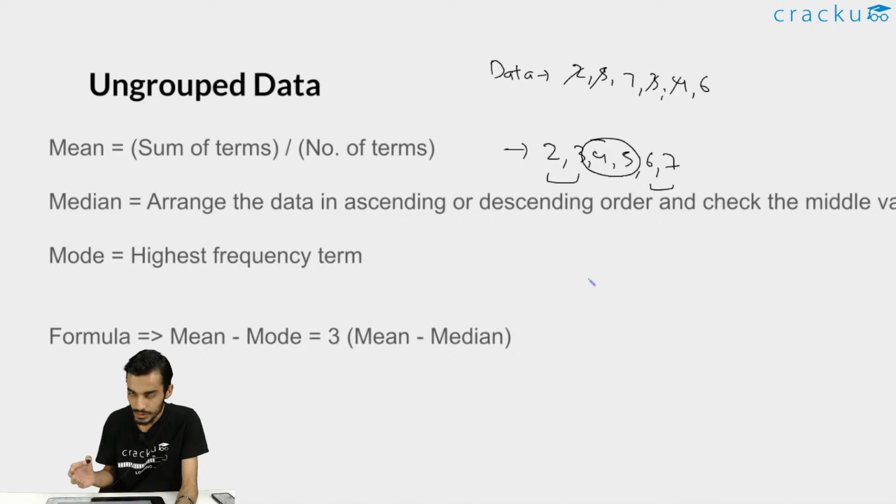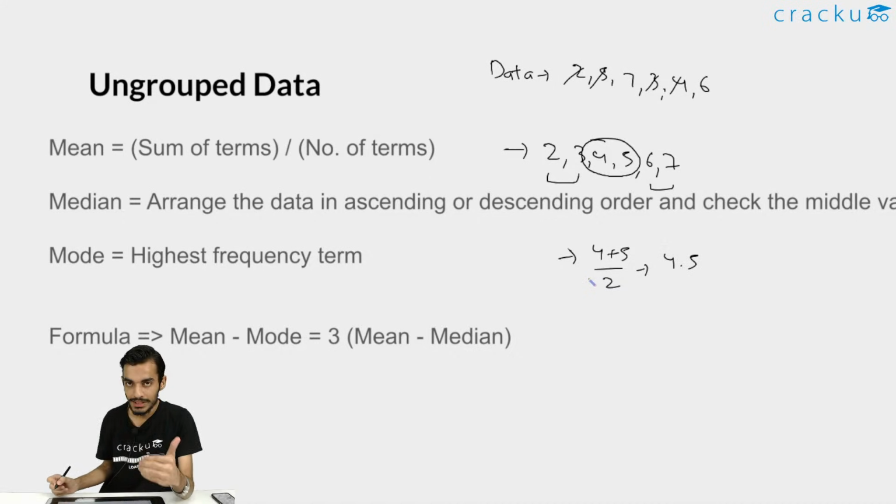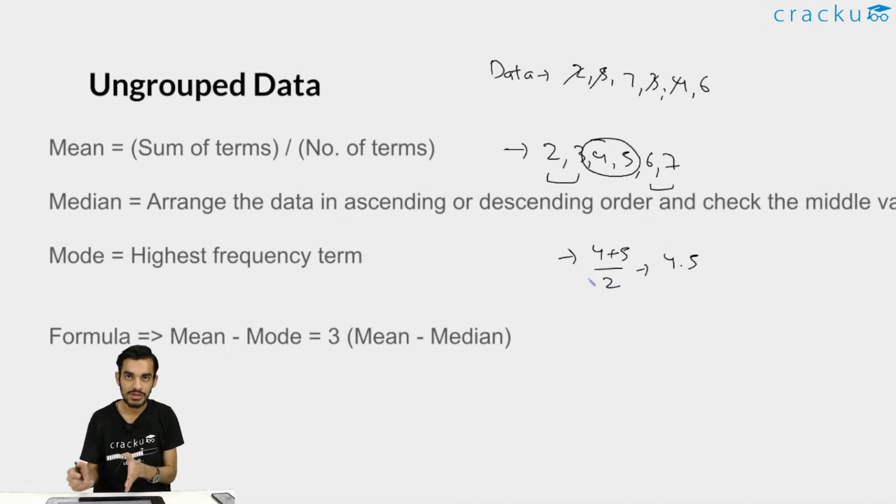So what you need to do is just calculate the mean of these 2 values to get the median. So to get the median, you just need to add 4 and 5. You divide it by 2, so you will get the answer 4.5. Okay, so likewise, if the number of terms are even, all you need to do is check the middle 2 values and calculate the mean of those 2 values, and you will get the median. I hope this should also be pretty much clear. This was about median. Also, we'll be solving a few questions on ungrouped data in the next slide.